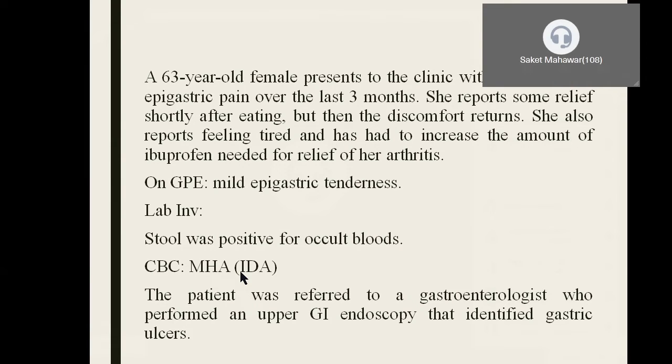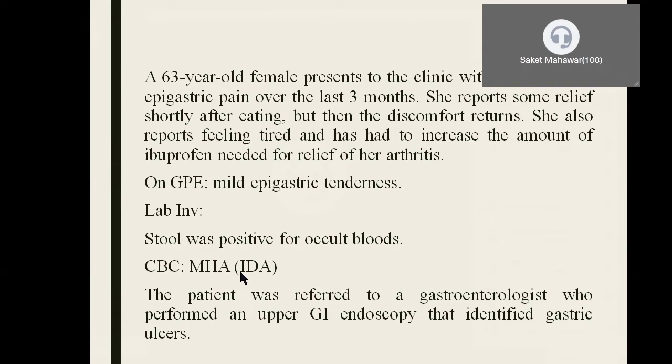Now looking at this case, first of all the patient has recurrent epigastric pain. The patient has taken NSAIDs for her joint pains or arthritis, and she says that after eating a certain amount of food the symptoms get relieved, and after that again it starts. It means that the patient is definitely having some lesion in the GI tract. So it was evident that the patient has gastric ulcer on endoscopy.